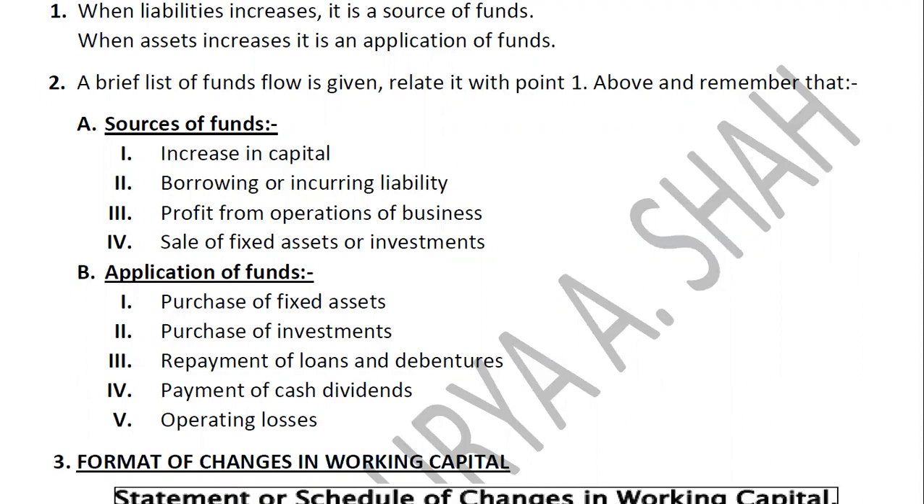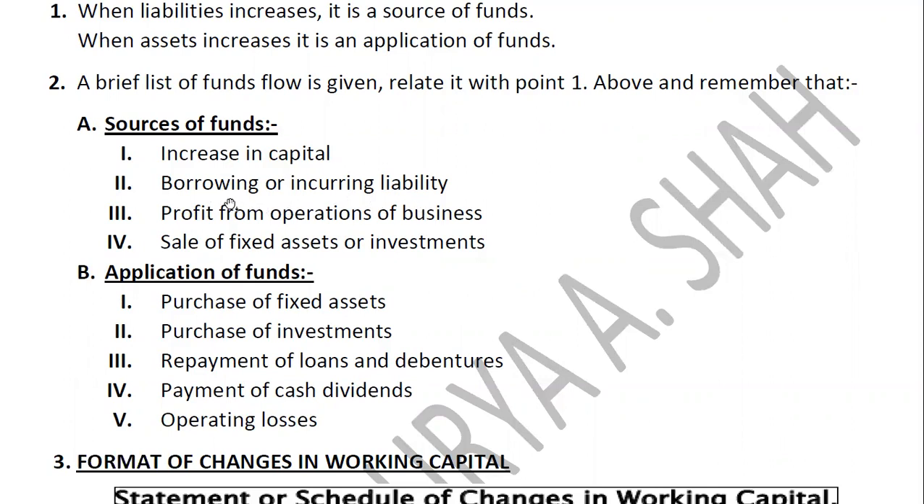Remember, any type of decrease in capital is your application. Always remember vice versa also, because in many sums it will be given that capital is increased, and in many sums it will be given that capital is decreased. So you need to understand that increase in capital is a source, and decrease in capital is an application.